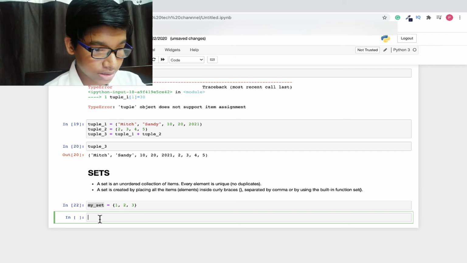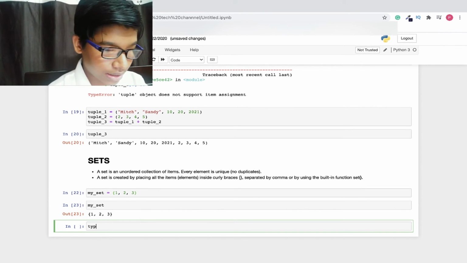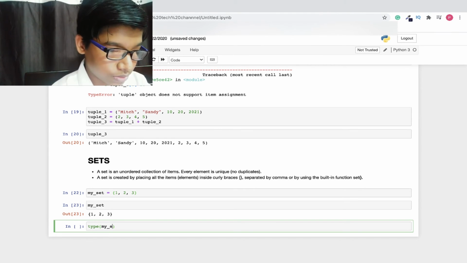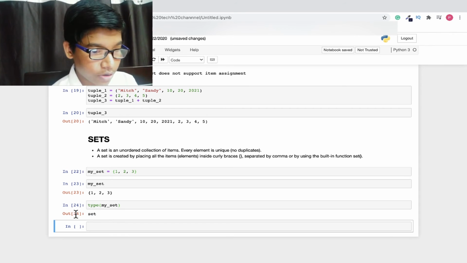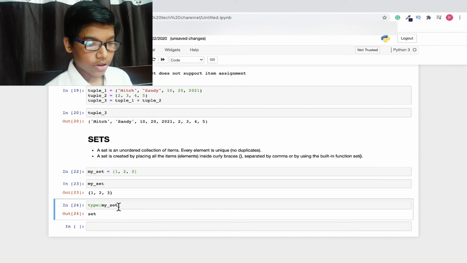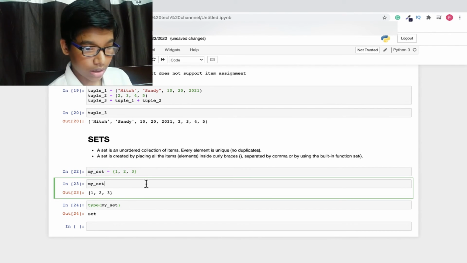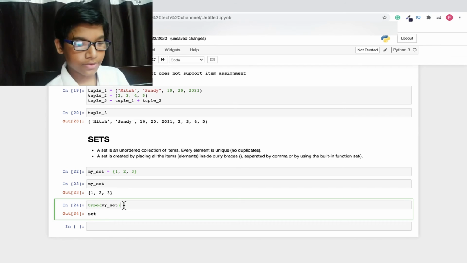So now let's see what is inside my_set. It's 1, 2 and 3. And what is the type of my_set? Run it. We are going to get set, which is a new data type. So that is all about the sets: how you can define them, look at them, and what is the type of set.